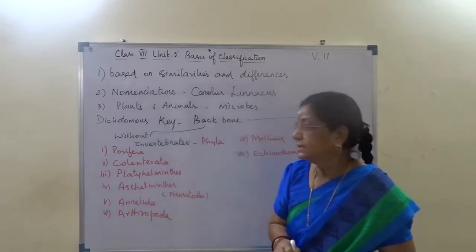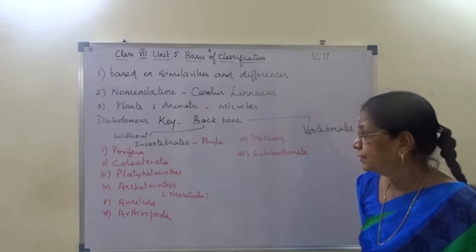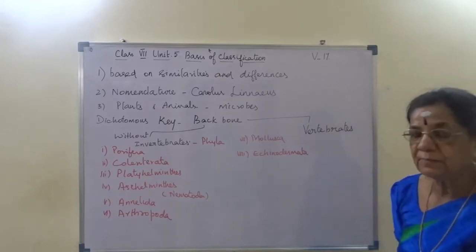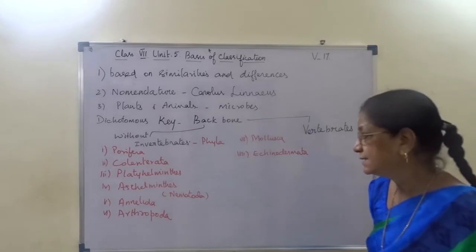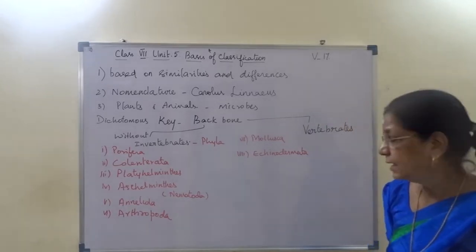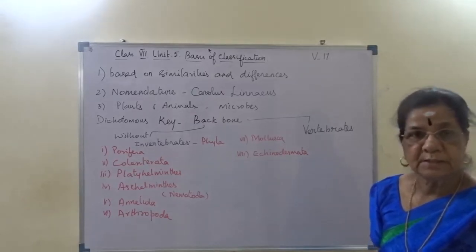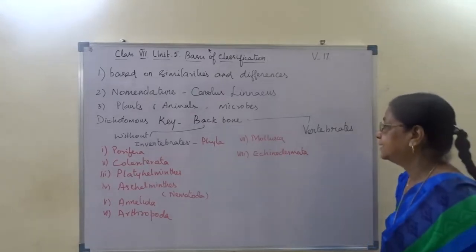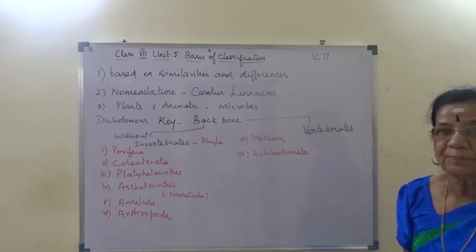I hope you remember this. So I repeat: phylum Porifera, phylum Coelenterata, phylum Platyhelminthes, phylum Aschelminthes or Nematoda, then phylum Annelida, phylum Arthropoda. Are you clear? Then phylum Mollusca, phylum Echinodermata.